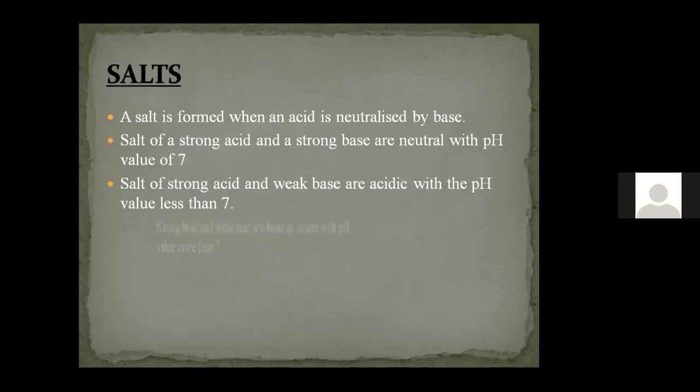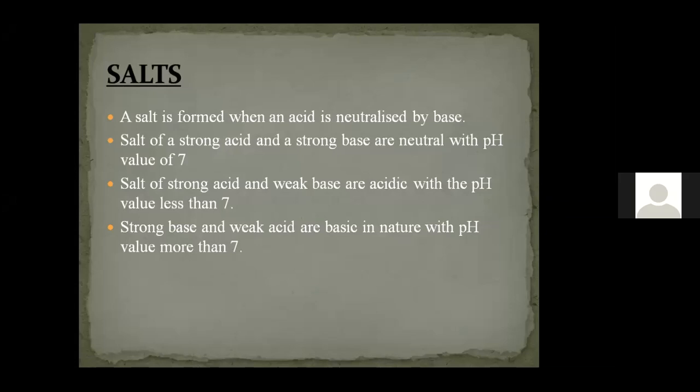Similarly, if I do the vice versa condition, that is, if I take a strong base and weak acid, for example, strong base contains 10 OH minus ions and weak acid contains 4 H plus ions. Now what happens? The 4 H plus ions neutralize 4 OH minus ions. But the remaining OH minus ions remain as such and which makes the substance basic. And the pH value will be more than 7.